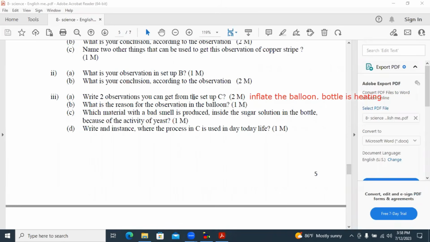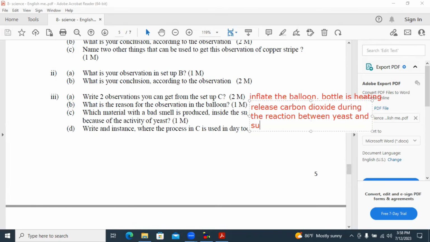What is the reason for the observation in the balloon? The reason is release carbon dioxide during the reaction between yeast and sugar.